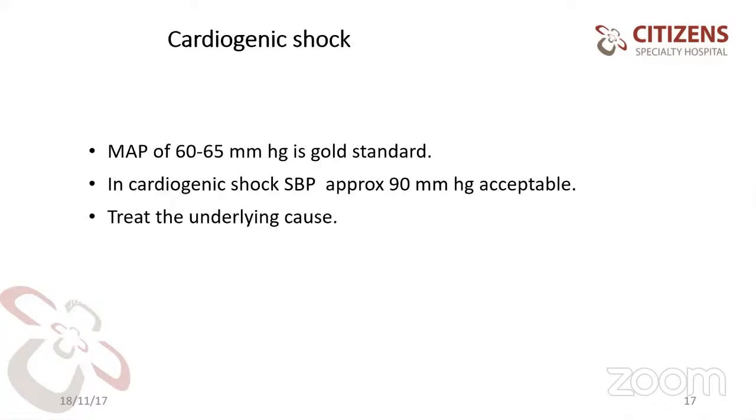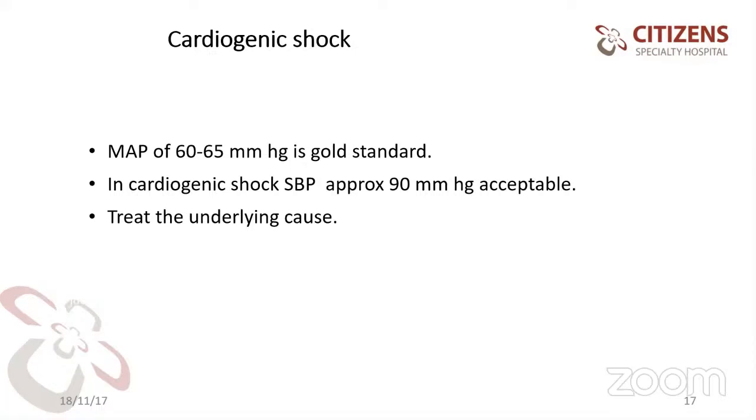Next slide, please. So in cardiogenic shock, 60 to 65 mmHg is the gold standard, and a systolic blood pressure of approximately 90 mmHg is mandatory. Treat the underlying cause. Why? Because in these patients, if you increase the blood pressure, MAP or systolic, to a very high level, you need to increase the vasopressors.